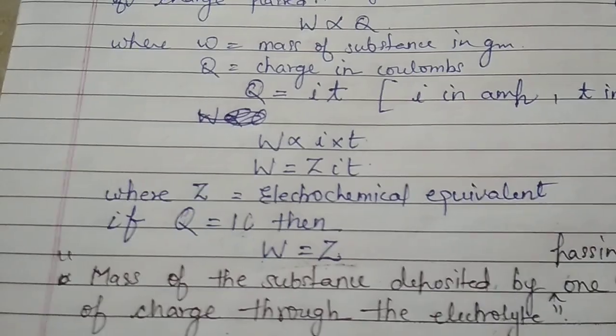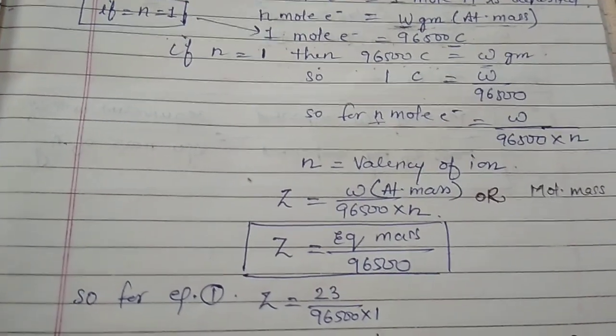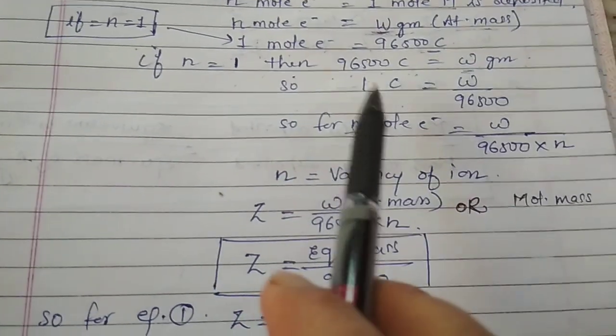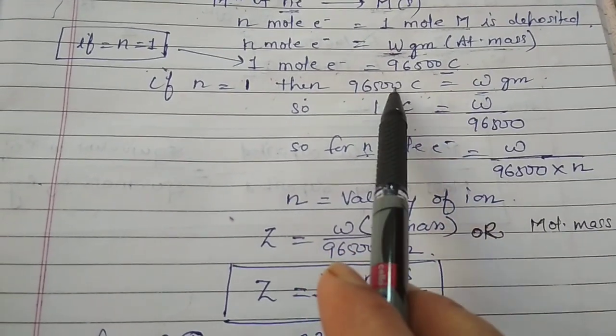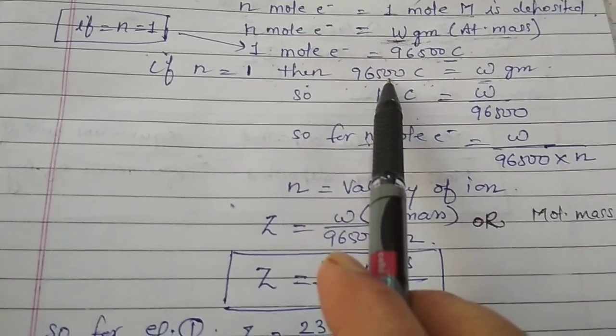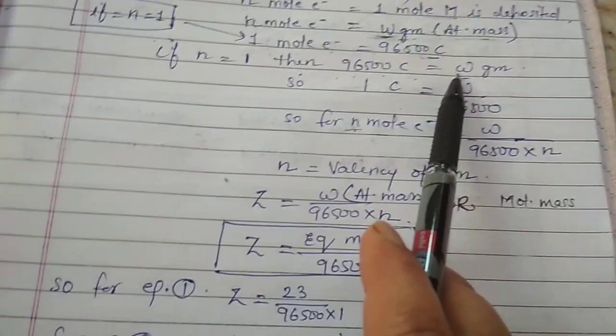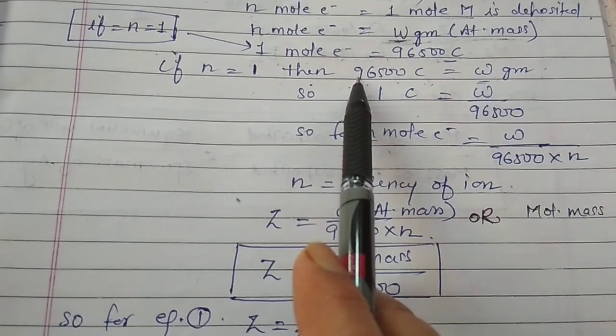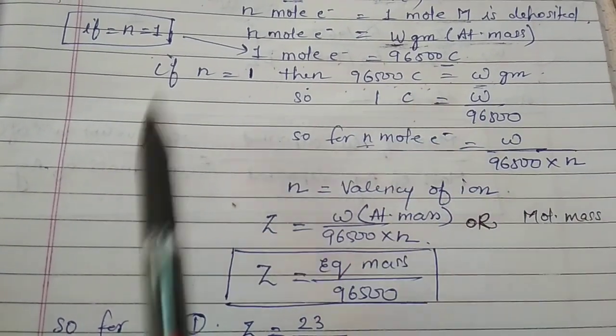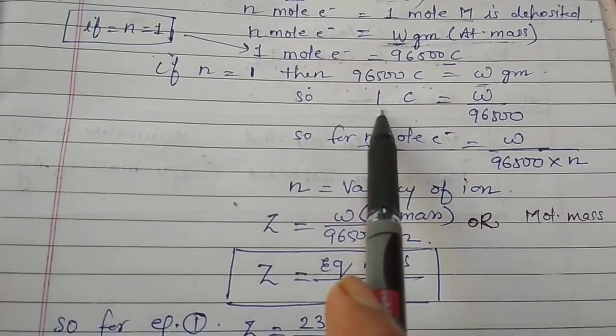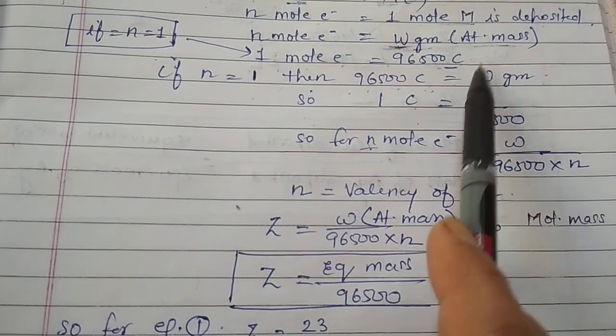And now we are to derive the formula for Z. How to calculate Z for the numericals? So we are to calculate the value for 1 coulomb, not for 96,500 coulomb. If the mass deposited is W gram for 96,500 coulomb, then 1 coulomb would be equal to W upon 96,500.